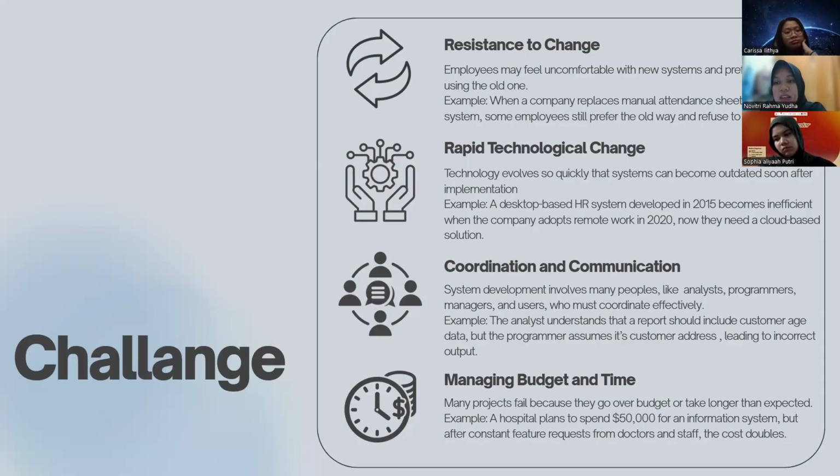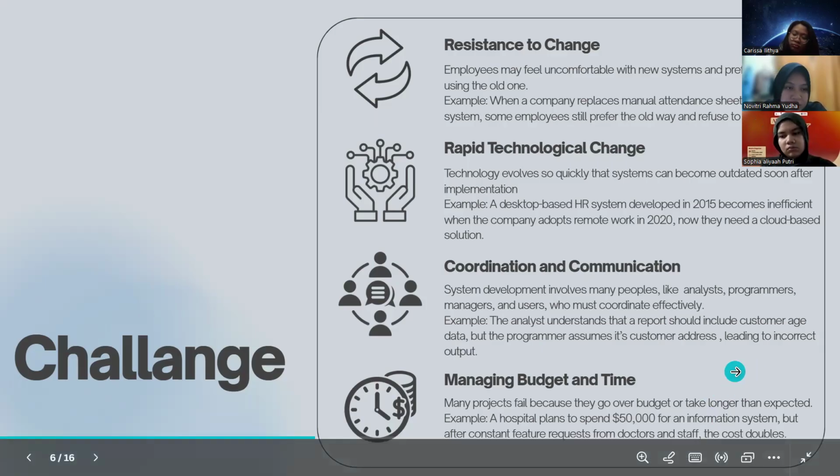Technology evolves so quickly that systems can become outdated soon after implementation. For example, a desktop-based HR system developed in 2015 becomes inefficient when the company adopts remote work in 2020. Now they need a cloud-based solution.